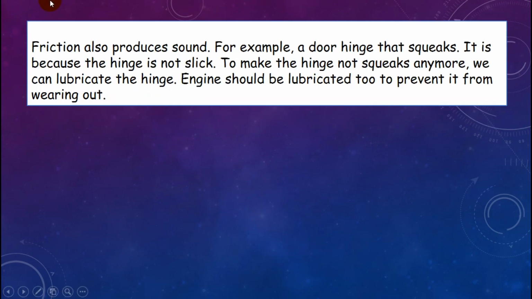So friction also produces sound. It produces weird sounds, for example a door hinge that squeaks. It is because the hinge is not slick. To make the hinge not squeak anymore, we can lubricate the hinge. We can use a lubricant such as oil. An engine should be lubricated too, to prevent it from wearing out.